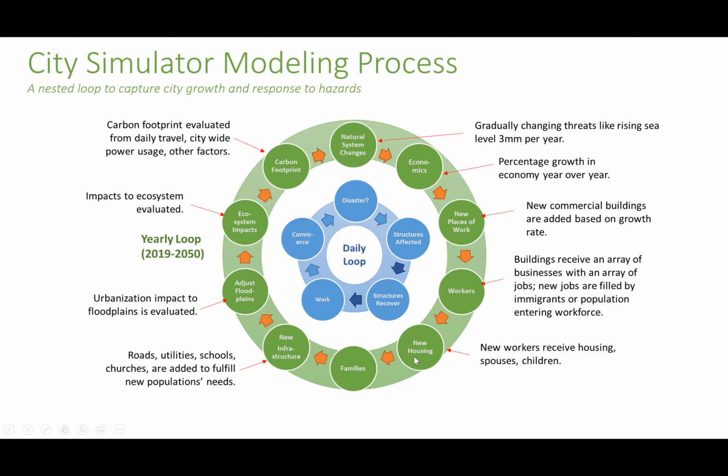It'll then add new housing for the agents, add families to that housing, match up the children to going to schools, and so on. Then it'll add new infrastructure to connect all these new buildings together. And then it'll assess impacts like adjustments to floodplains, ecosystem impacts, and carbon footprint impacts.